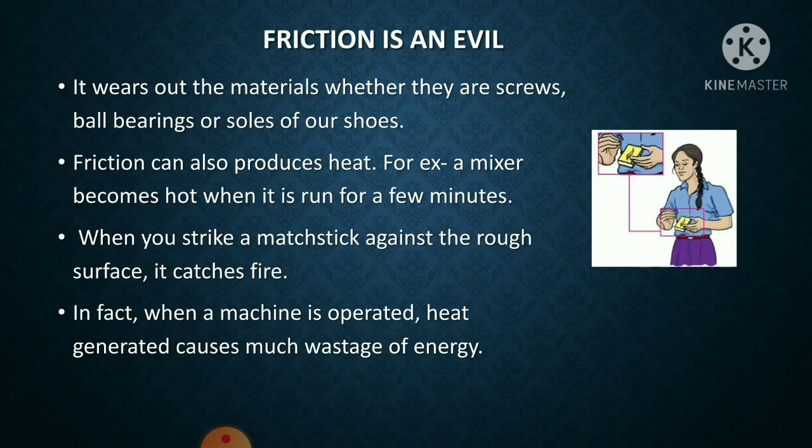So this is also an example of friction where heat is generated. In fact, when a machine is operated, heat is generated, and because of this heat, there is much wastage of energy. So, in all these cases, the friction is not good for us, or you can say that these are disadvantages of friction.